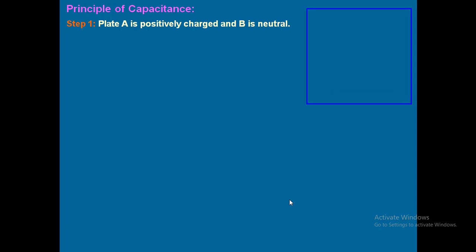Now I am going to the next one, principle of capacitance. Very important, listen carefully. What is the principle of capacitance? Step 1. Plate A is positively charged and B is neutral. See the picture carefully. So this is the statement which we have told, and that is a picture. Plate A is positively charged and B is neutral. Neutral means no charge there on B.